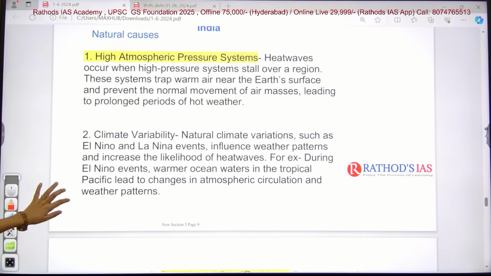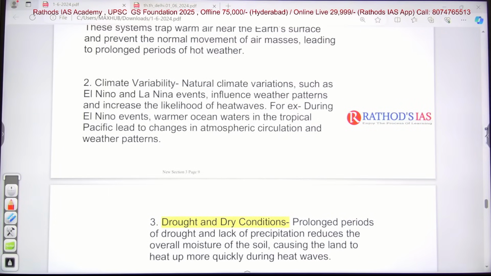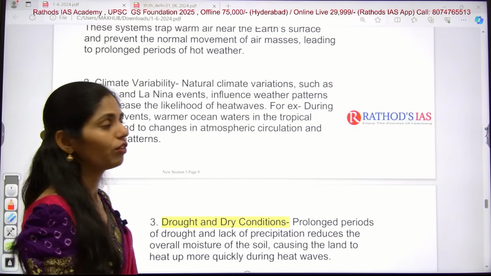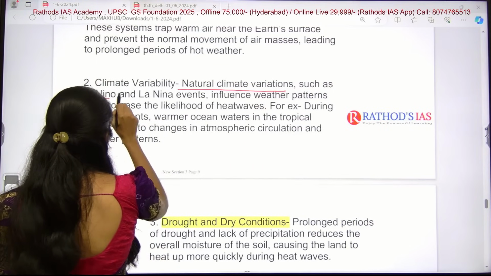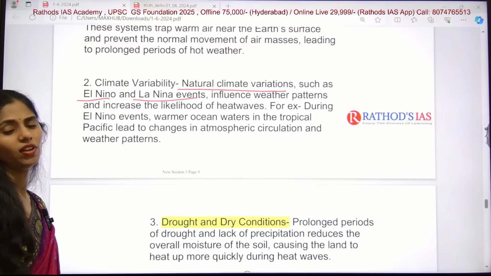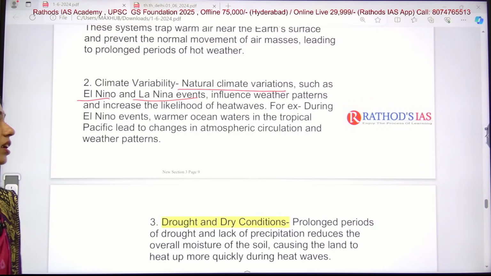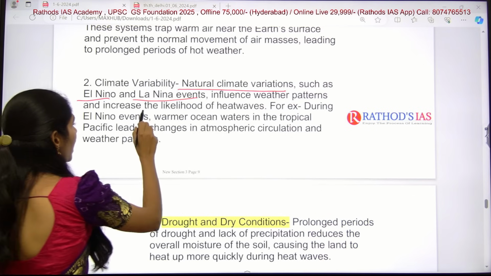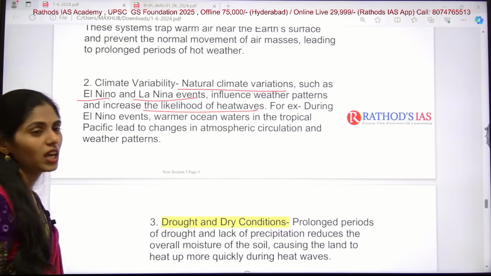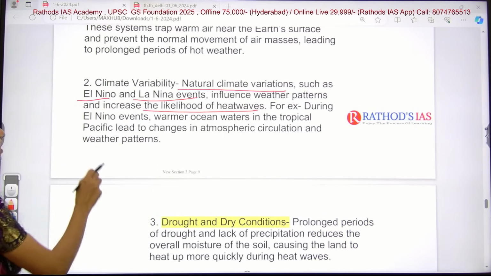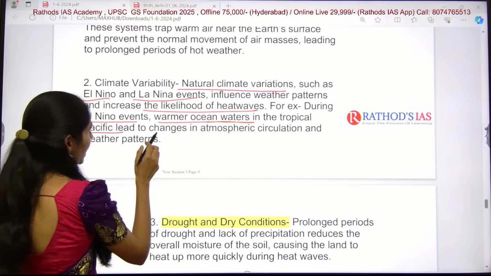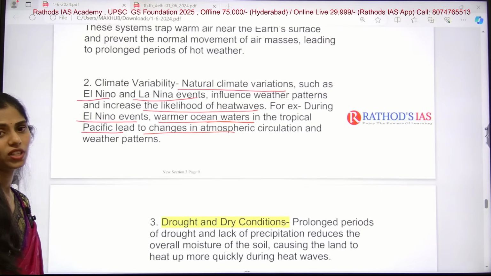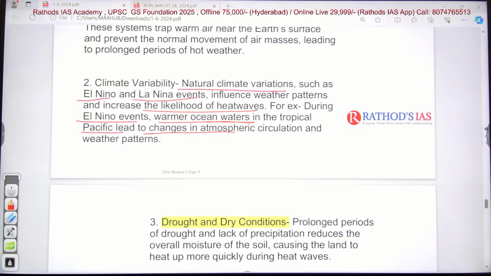Next one is climate variability. Because of natural climate variations, for example El Nino and La Nina events, there is an influence on weather patterns, and they can increase the likelihood of heat waves. For example, during El Nino events, warmer ocean currents in the tropical Pacific lead to changes in atmospheric circulation as well as in weather patterns.